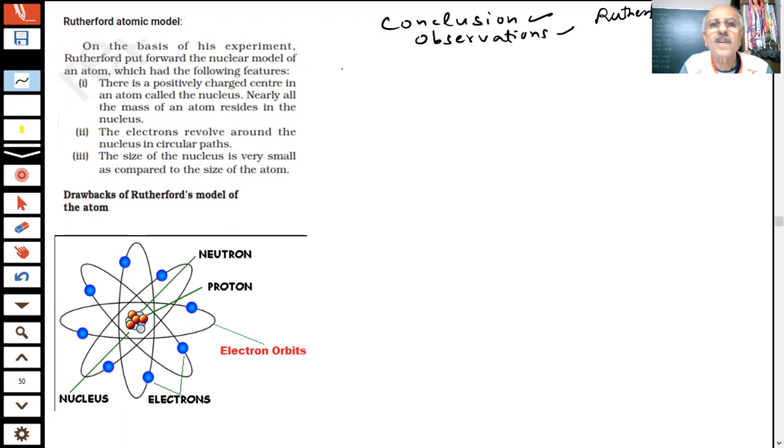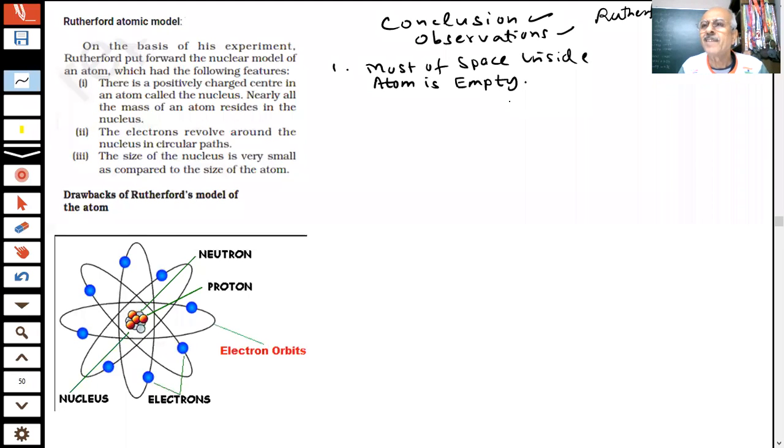Okay, tell me anything which you can say. First point, what it shows: most of the alpha particles pass straight, which means that most of the space inside the atom is empty. You can say that most of the space inside the atom is empty. Yes or no? Tell me. If it is filled with something, it will come back. If you are saying okay, this is an atom and it is passing, what will pass through it? If it is empty space, then only it will pass.